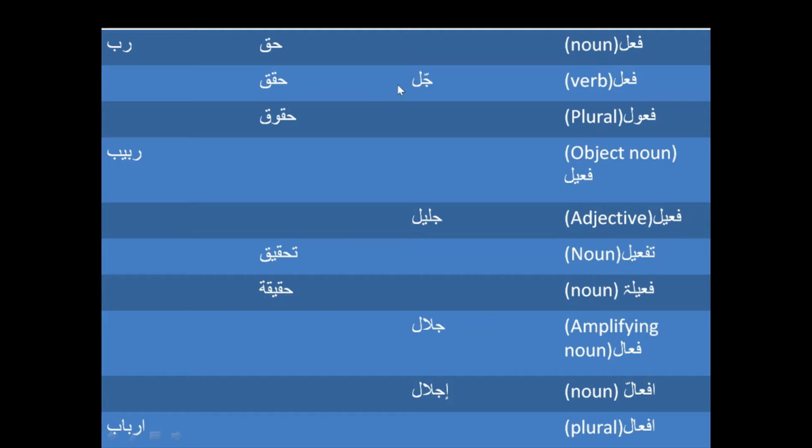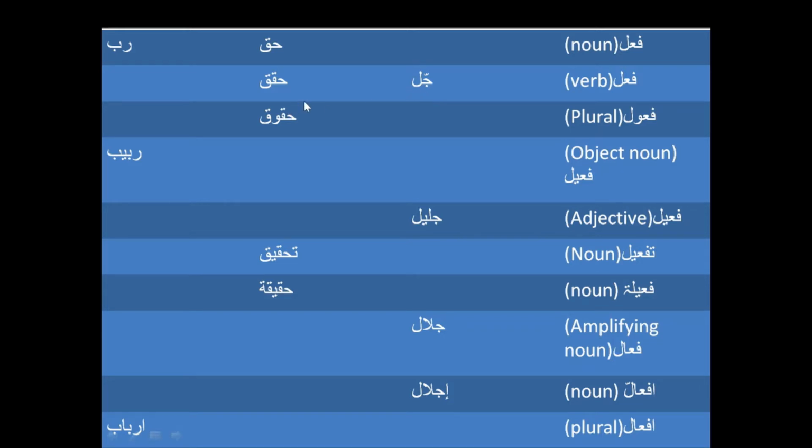And then we have Jal, and Jal is actually dignity or honor.